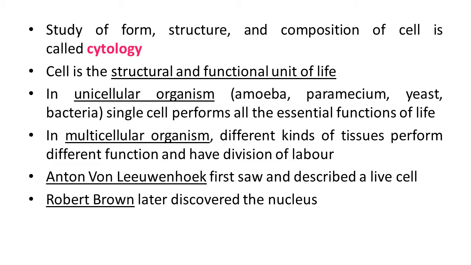If we compare with multicellular organisms, unicellular organisms are made up of a single cell, but multicellular organisms are made up of many cells, and these cells are organized into tissues. Tissues perform different functions and have the property of division of labor. All higher organisms are multicellular organisms. So this is the difference between unicellular and multicellular organisms.